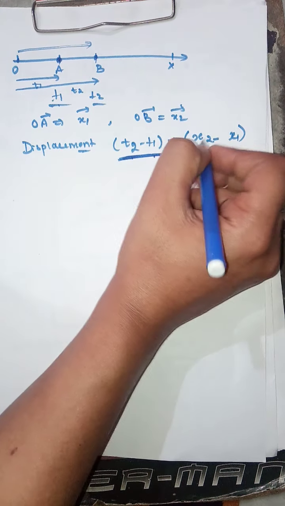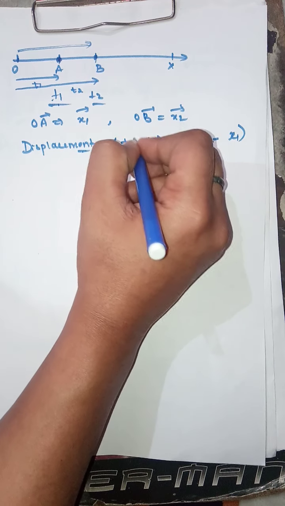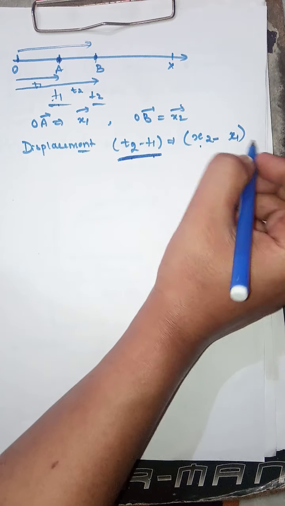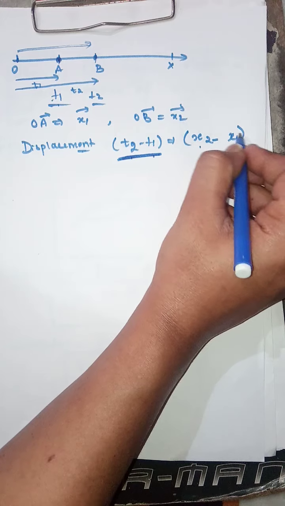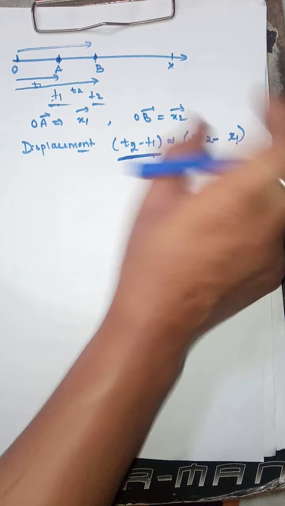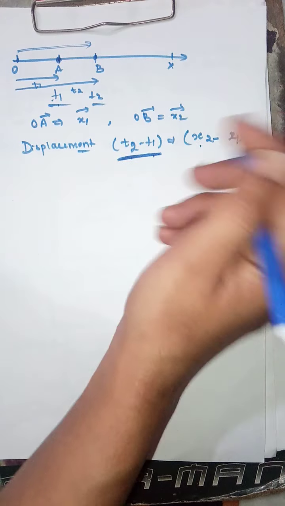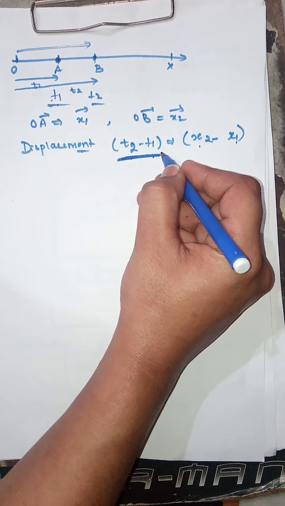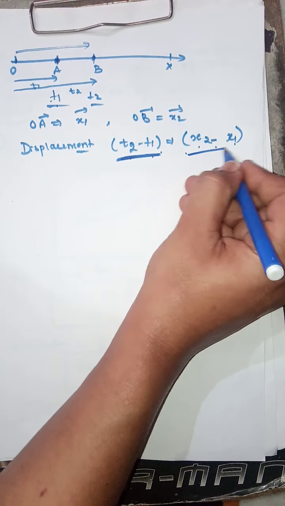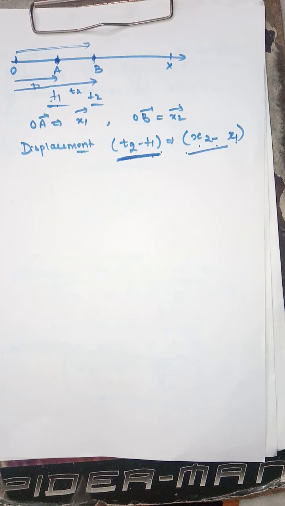Since x2 is the distance travelled in time t2 and x1 is the distance travelled in time t1, therefore the displacement in the time interval t2 minus t1 is none other than x2 minus x1. This is the displacement of the body in the time interval t2 minus t1.